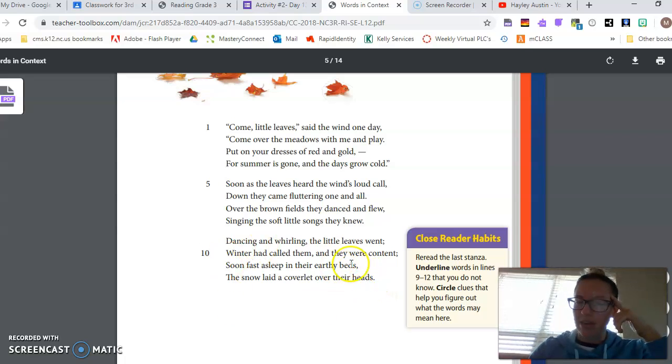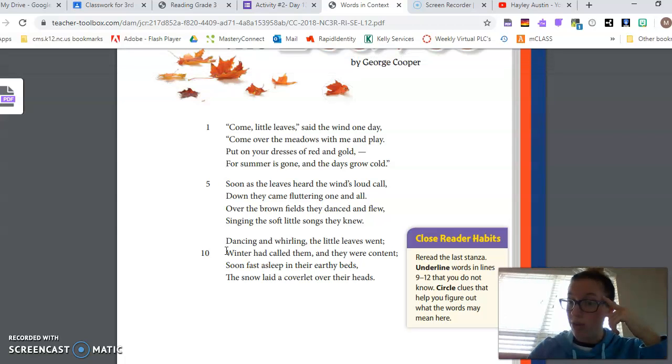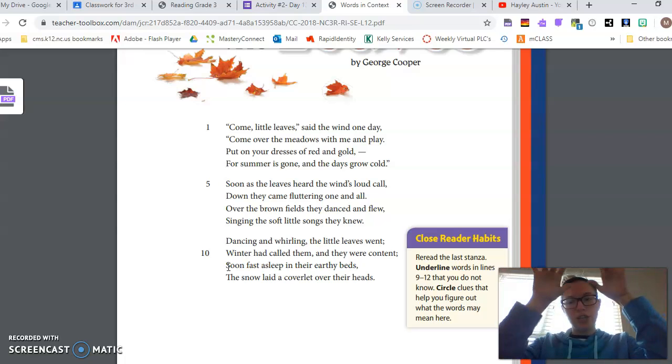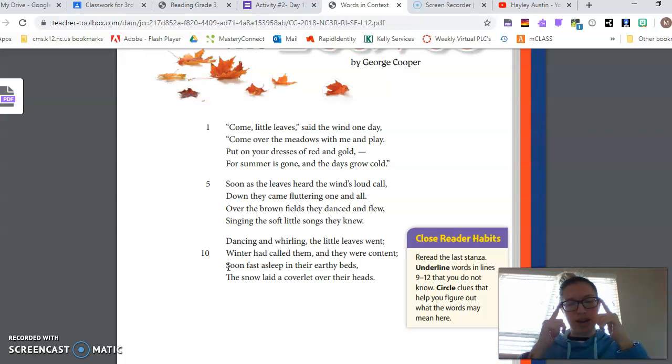What was happening here? Like, what was the context of the story, right? I see in line 10, winter had called them. So I know that, okay, now we're in winter, right? The leaves were content, and soon they were fast asleep in their earthly beds. So again, are the leaves really sleeping? Can leaves sleep? No, right? That's figurative language. It just means that they're lying on the ground. They're not dancing and whirling anymore. They've come to rest laying on the ground now. And so then what happened was the snow came down. So I'm picturing in my mind, what does that snow look like when it's coming down? And what is it doing to the leaves?